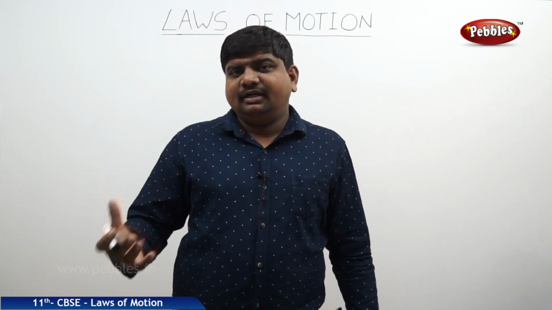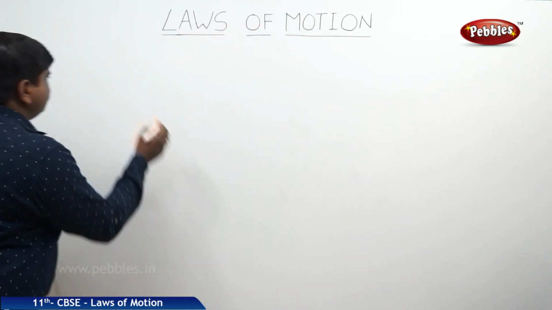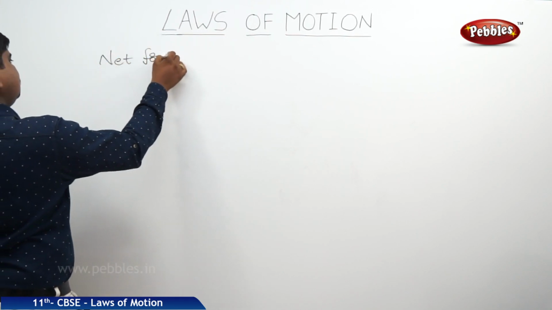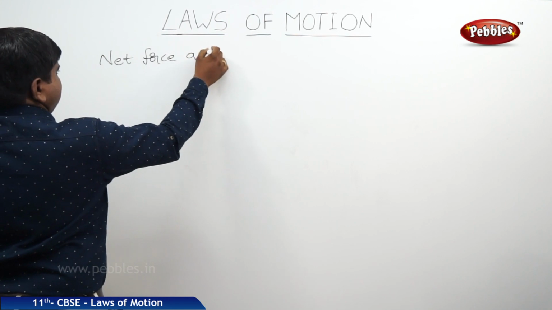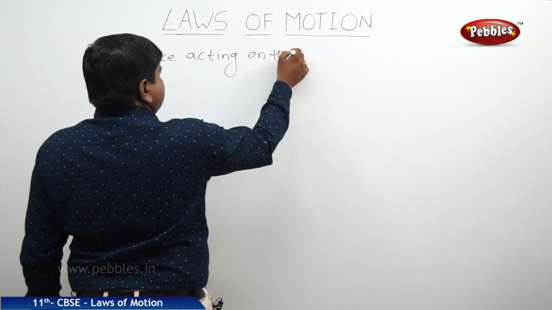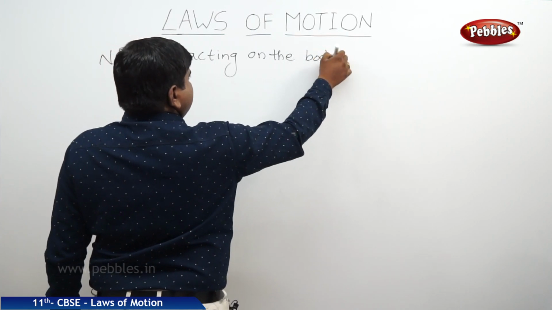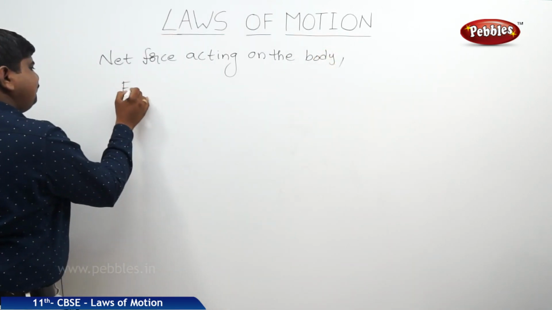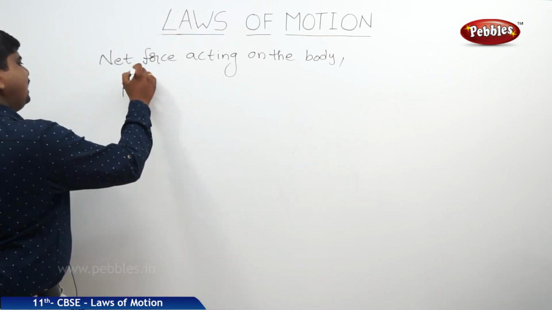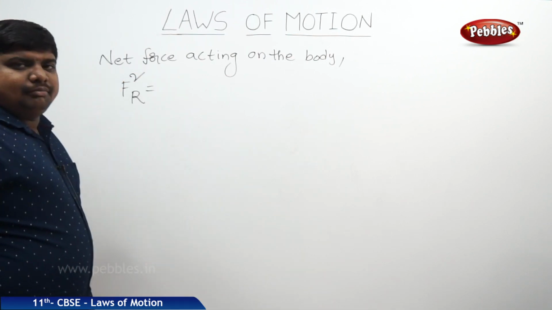In these cases, what is the way to find out the net force acting on the body? The net resultant force is Fr. According to the diagram, we can apply the Pythagoras theorem.